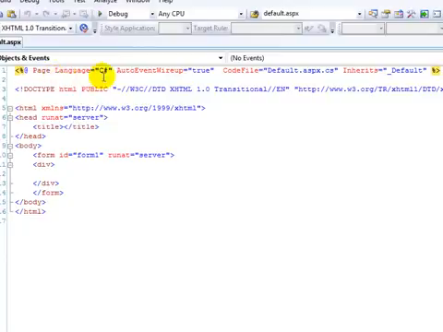So number one, the language attribute tells us that we're going to be using C#. This attribute, AutoEventWireup, basically says that there are certain auto events that need to run, for instance, a page load event. If we want to have any code run in the page load event, we would set AutoEventWireup to true.